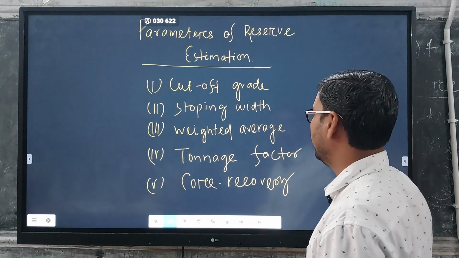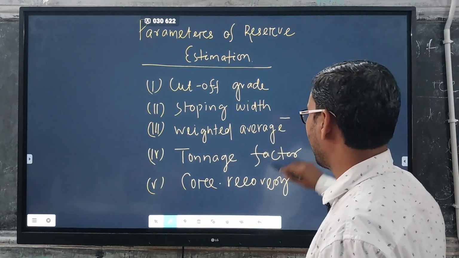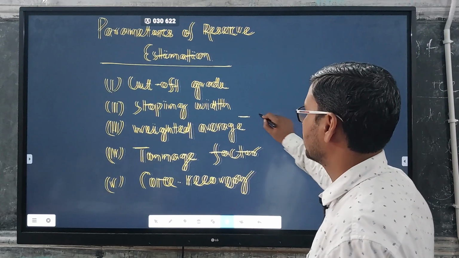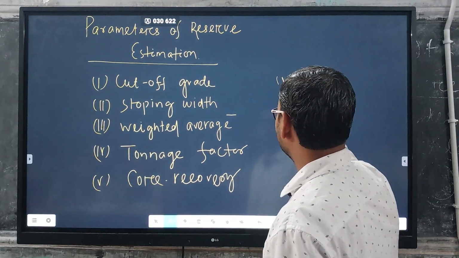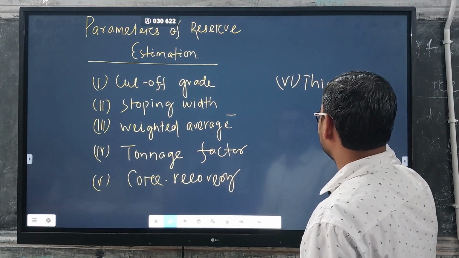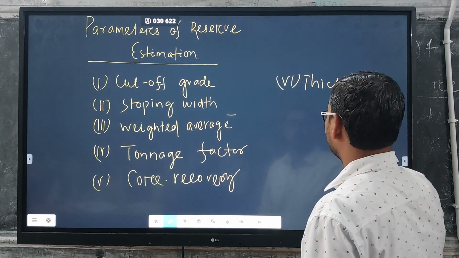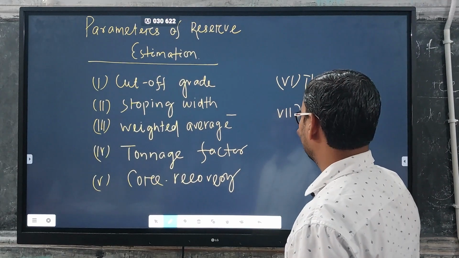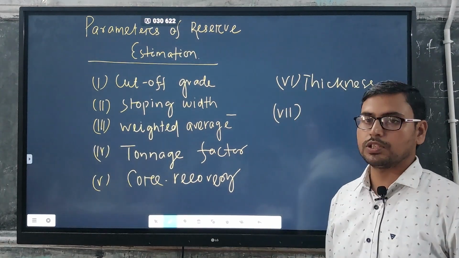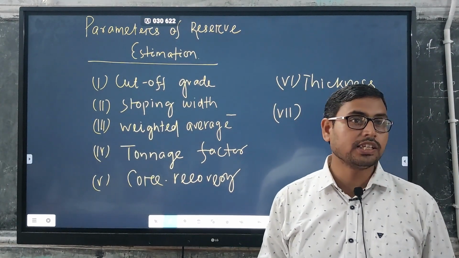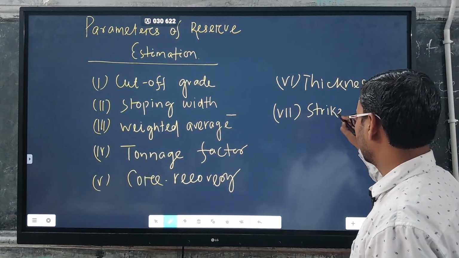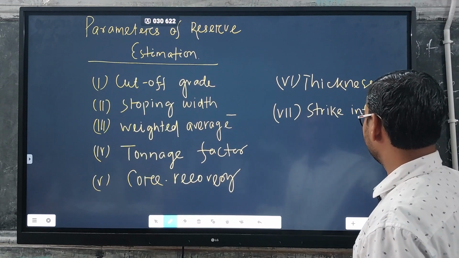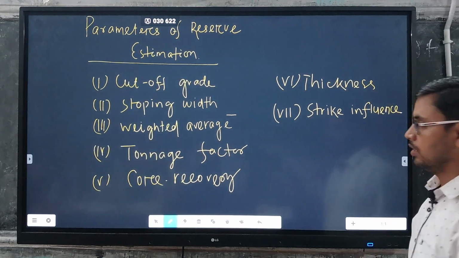And then the next one, that is your thickness. Thickness of your bed. In sixth, that is your thickness. Then seven, we will discuss your strike influence.